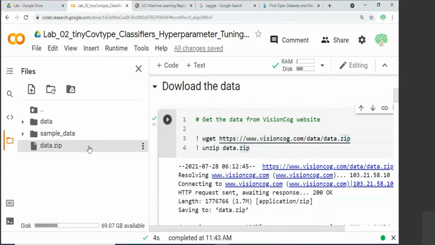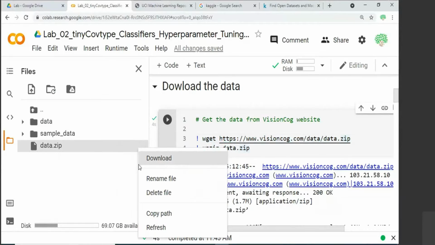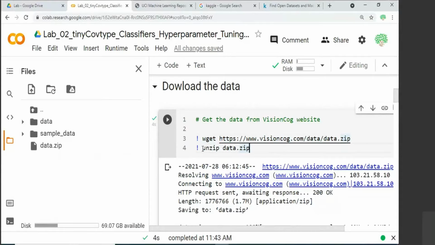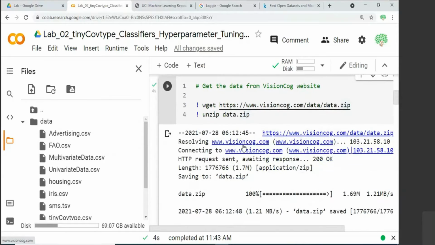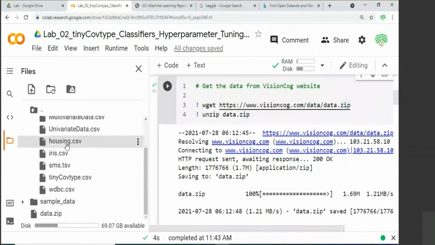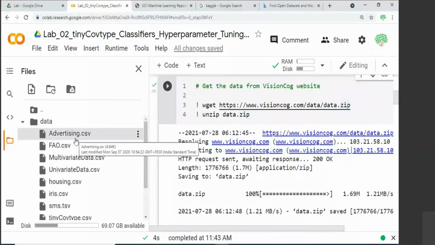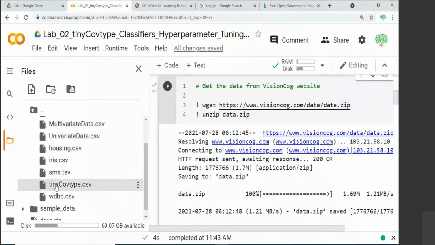Since this is a zip file, there is no way you can right click or extract it here. So you need to extract it using the command line utility again. So this unzip is the Linux command line utility with which you can unzip this zip file. So now you have this data. So I maintain one data folder for my other advanced machine learning course where I will be using many of these CSV files for my lectures. But from this, we need to use only this tiny covtype CSV file for this particular lecture. So inside the data folder, there is this tiny covtype.csv file which you can access.